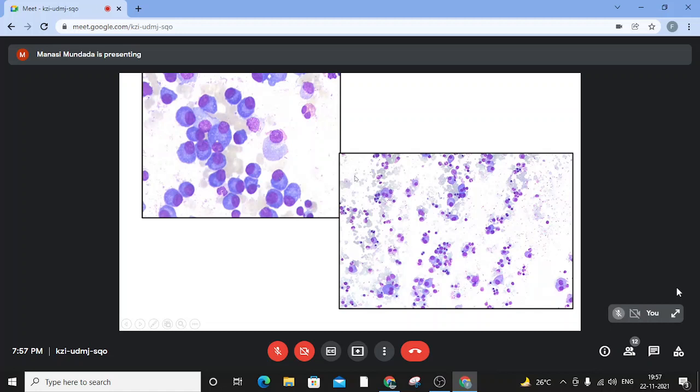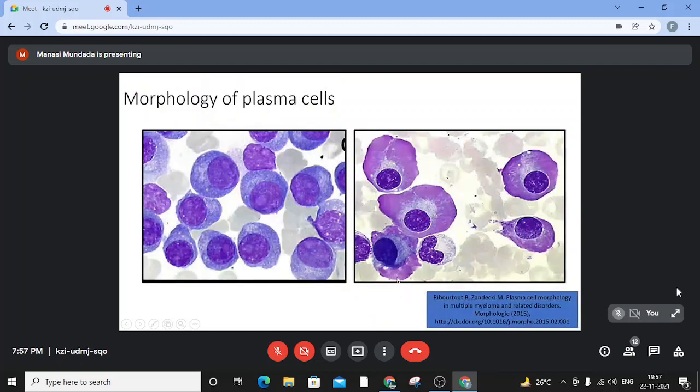At the same time, there can be areas wherein there is a little pleomorphism in these. Like you can see, there are these plasma cells which are smaller and these ones that are quite distended with large cytoplasm. This variability is known to happen in myelomas. Then there can be another little immature looking plasma cells. When do you call them immature? When there is alteration in the NC ratio, when the nucleus seems to be a little enlarged in size and the chromatin not so mature.